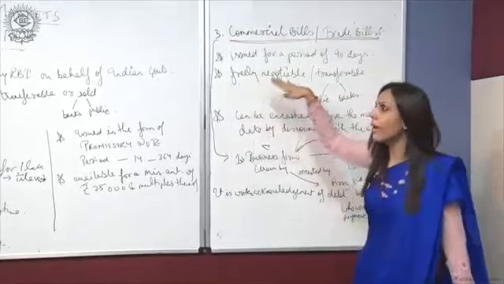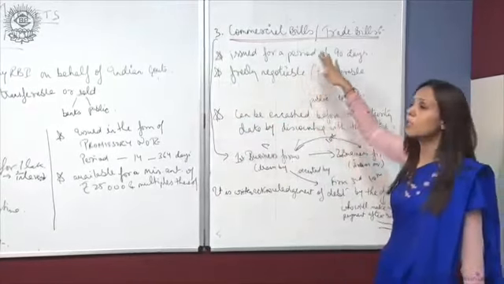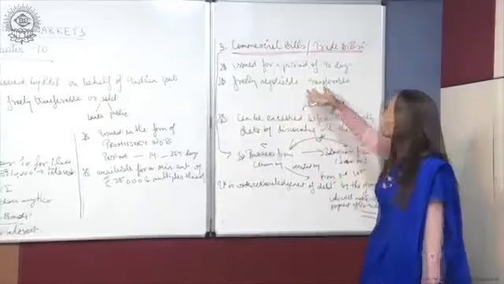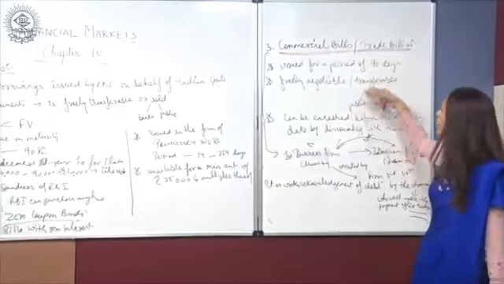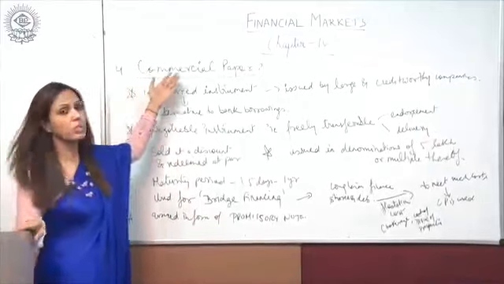And again, likewise, treasury bills, commercial bills are also negotiable, freely negotiable, or easily transferable to the public or to the banks. The fourth one is the commercial paper.